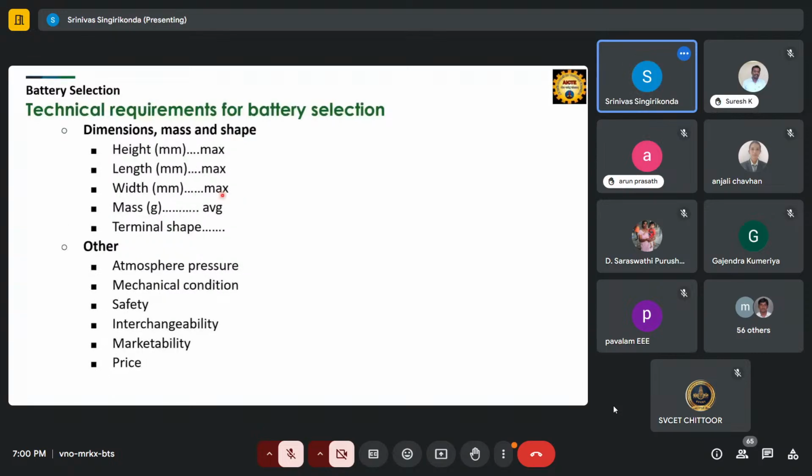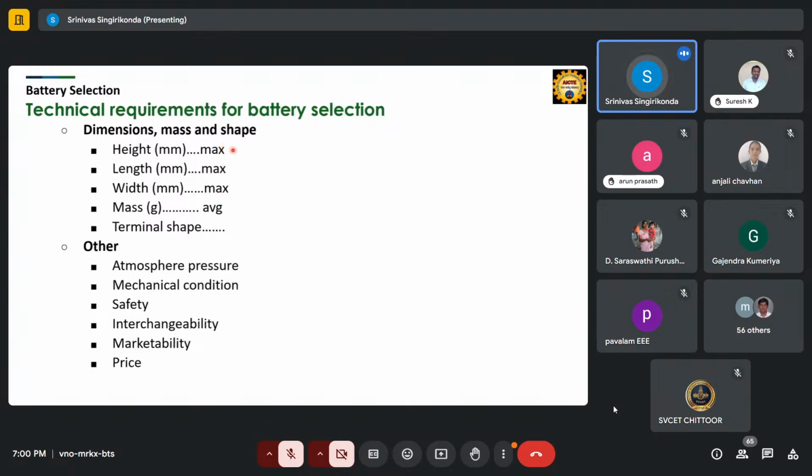And the dimensions and shape. So height, weight, length, all mass and shapes. Why is this important? Whatever vehicle you are making the battery for, as a two wheeler or four wheeler or eight wheeler, right?